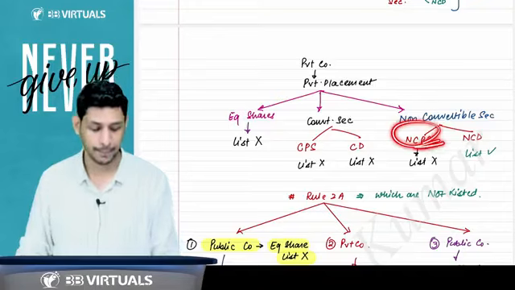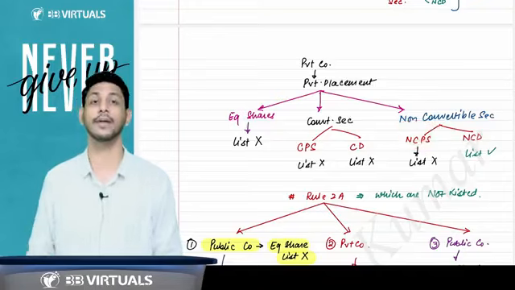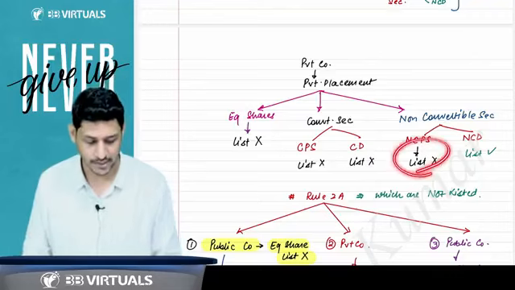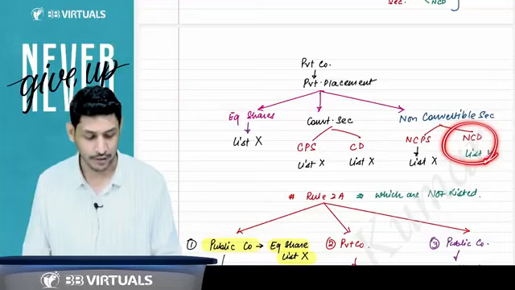Can they list non-convertible security? No. Non-convertible preference share you cannot list because it is also a preference share. A share is a share, no? Whether it is convertible or non-convertible, equity or preference, it is a share, so you cannot list it. Can you list non-convertible debenture?